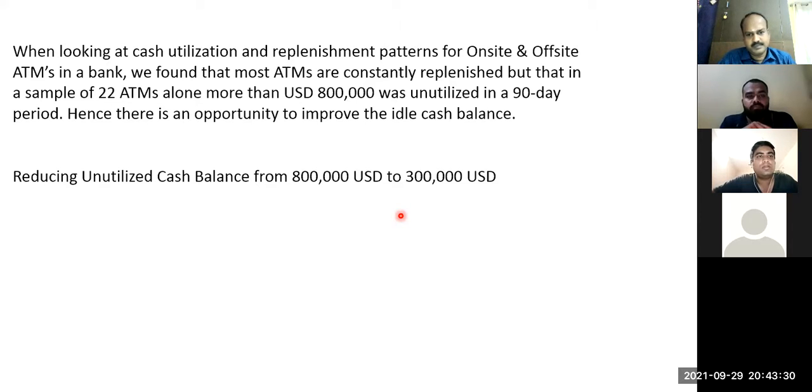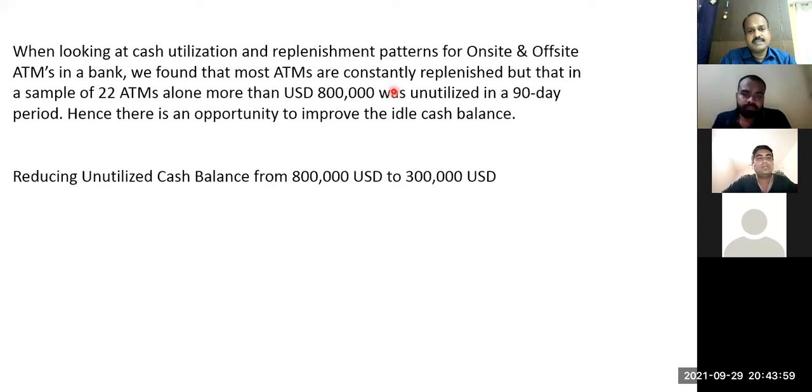Sir, there are two options. One is one sample of 22 ATMs. One is on-site and off-site. We found that ATMs constantly receive a sample of 22, and the money was unutilized. I'll help you with some input.